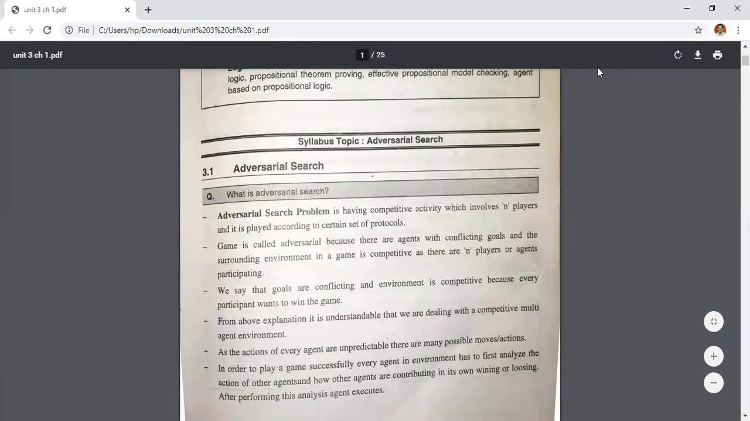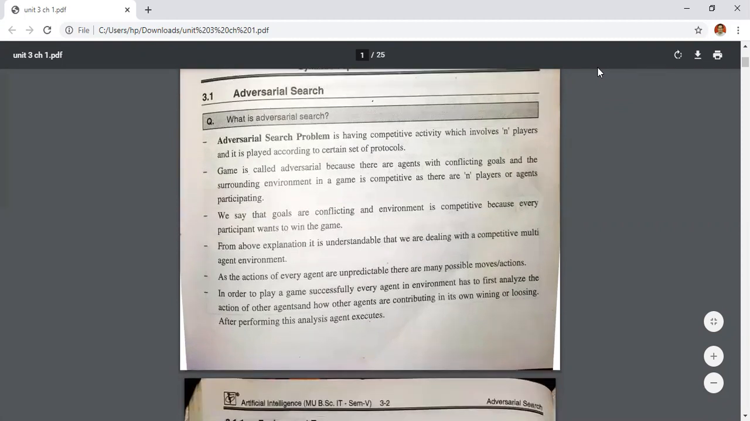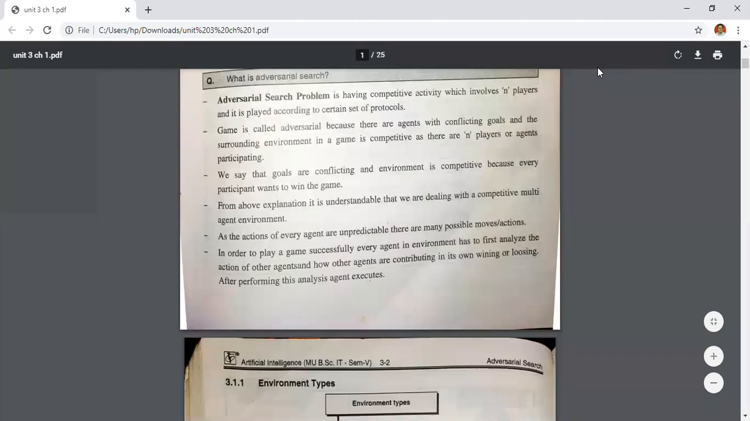Now we say that the goals are conflicting and the environment is competitive because every participant wants to win the game. Everyone's goal is the same: everyone wants to win the game. So that's why the environment is competitive and the goal is conflicting. From the above explanation, we are dealing with a competitive multi-agent environment. That means the environment is competitive and there are multiple agents. The goal is the same for all the agents.